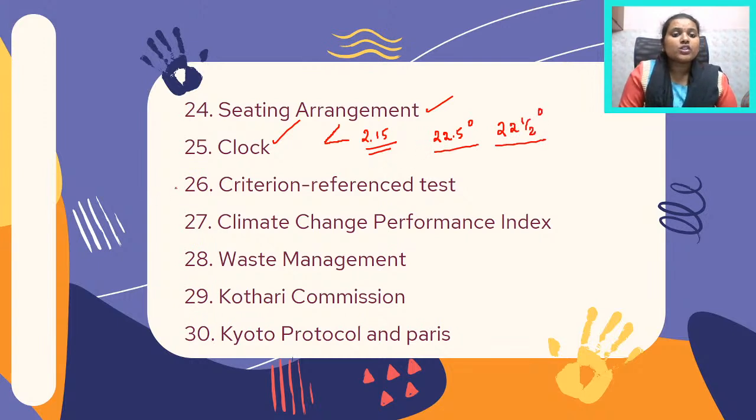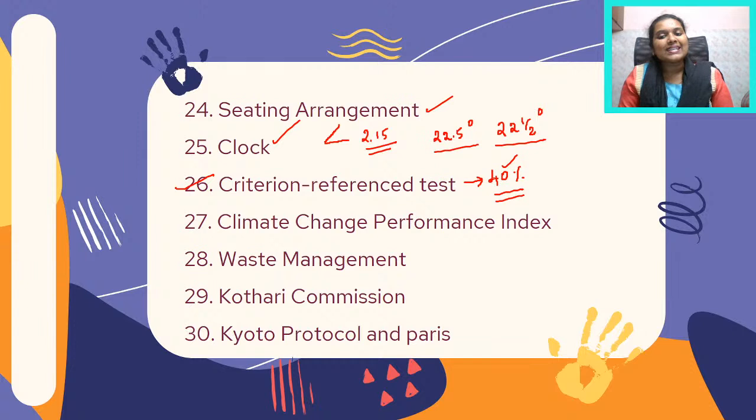The next question was with regard to criterion reference tests. Criterion reference tests are those in which you have a set criteria, and if you meet those criteria, then you will be declared as somebody who has cleared the exam. So in schools we have this criteria of having a 40% score that is mandatory. Such tests are all criterion referenced tests.